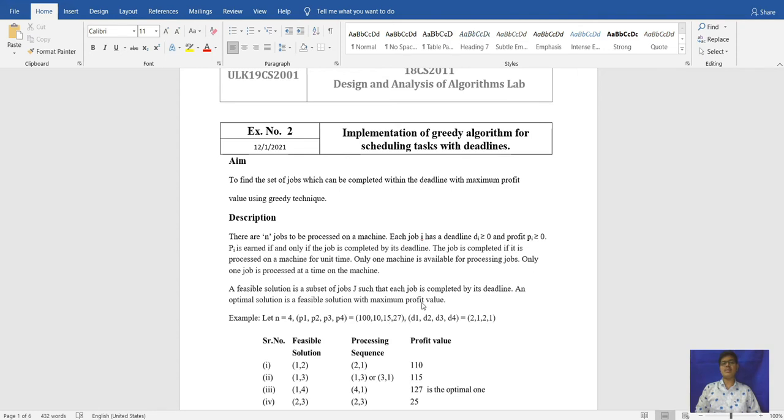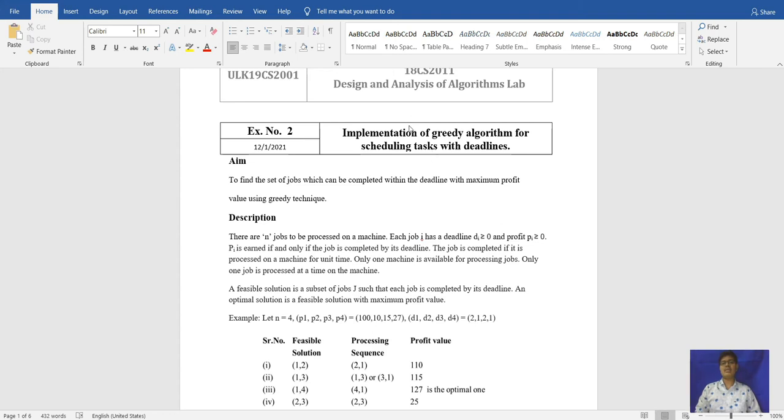It will take the maximum profit and execute the job which has the maximum profit first, and it will execute the jobs one by one. Only one job is processed at a time. It will not work like this: we take one job, leave it in between, take a second job, leave it in between, again take a third job and leave it in between. No, it will not work like that.